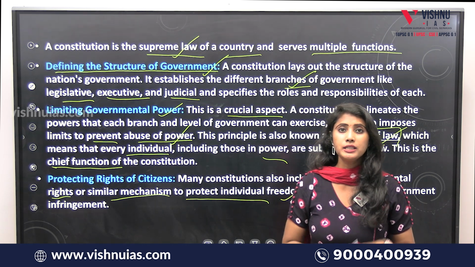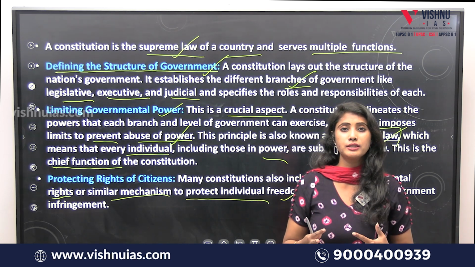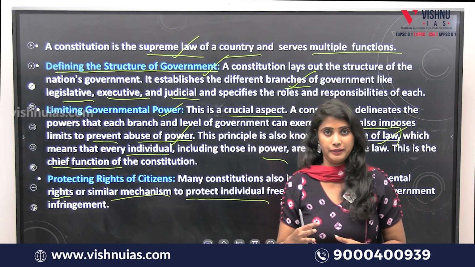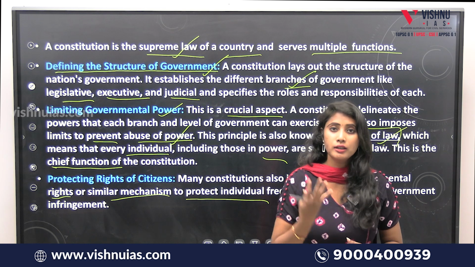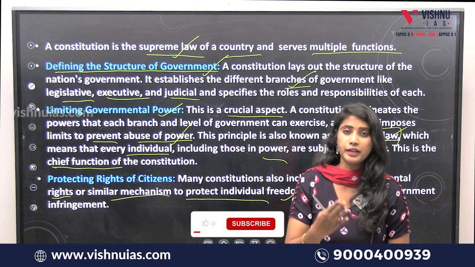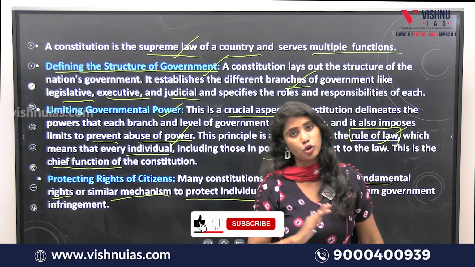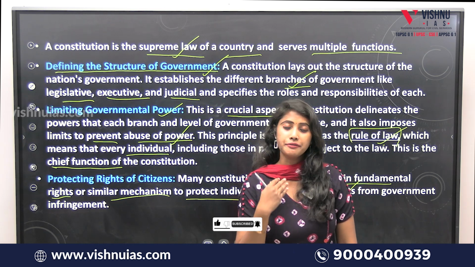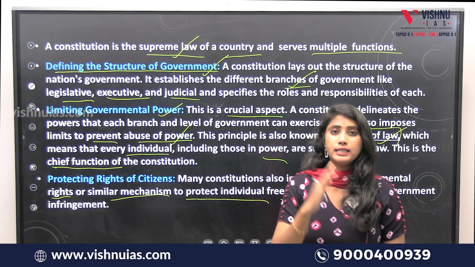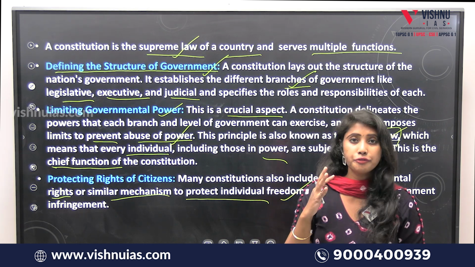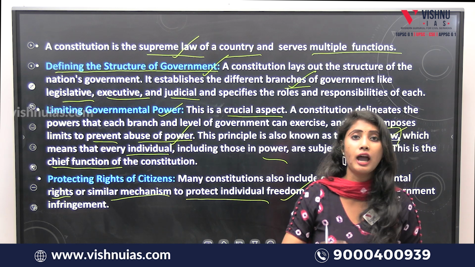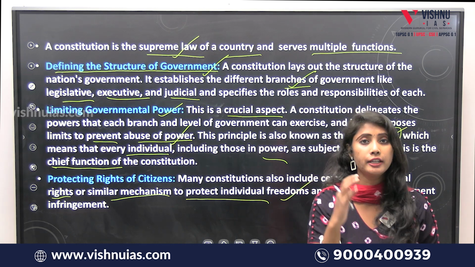So that means you, me, and every citizen of this country will be given the freedom of choice of living, freedom of expression, kinds of things which are embedded in the fundamental rights of our constitution, seen in Part 3 of the constitution. Likewise, every country will give its citizens certain freedom of choices, and these fundamental rights are devoid of governmental interference.